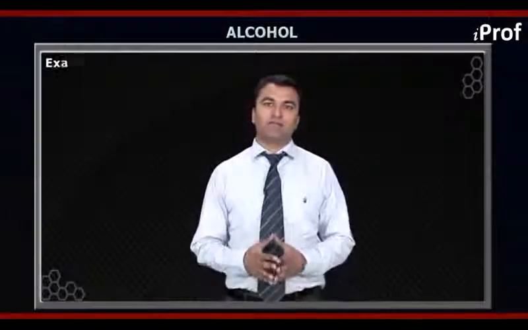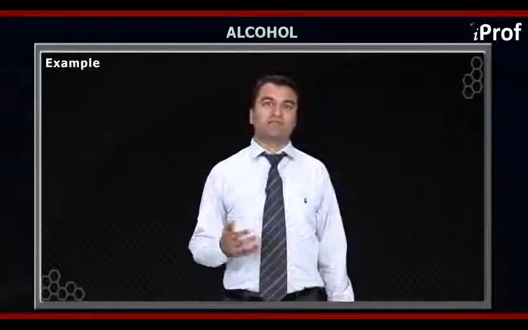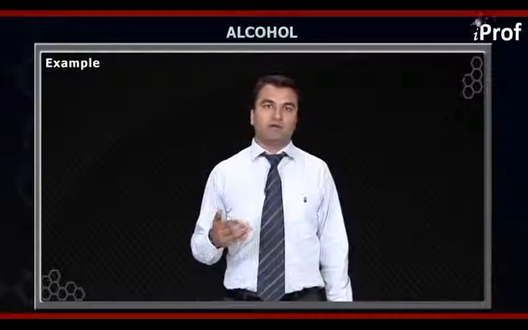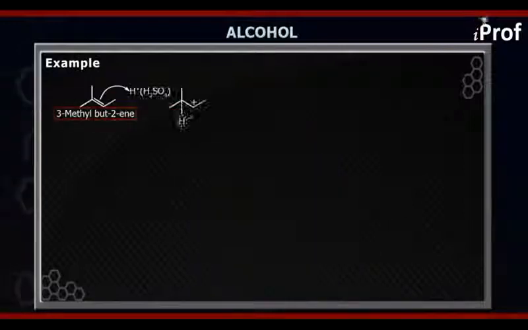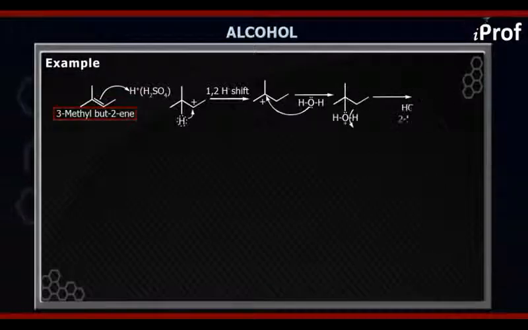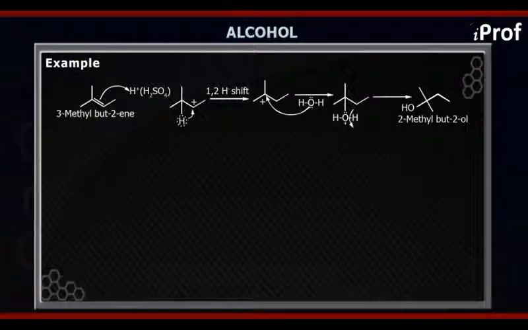Okay, now the illustrative example we have is, suppose we have an alkene, as in 3-methylbut-1-ene, that will be CH3, CH3, then CH double bond CH2. So first of all, what will happen is that the pi electron cloud of this compound will attack the electrophile, and that electrophile will actually come from either H2SO4 or H3PO4.